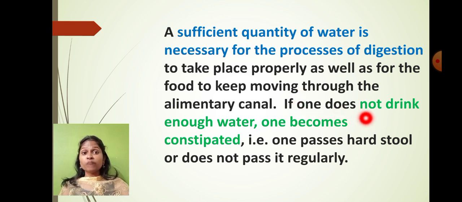And if a person does not drink enough water, one becomes constipated. Now what do you mean by constipated? One passes hard stool. Most of the time you must have noticed that some people have trouble passing stool. At that time you should understand why there is trouble: because that person is suffering from lack of water in the body. So always remember that if you ever suffer from constipation, eat as many vegetables as you can, and at the same time drink a lot of water.